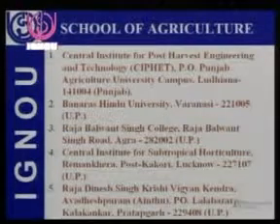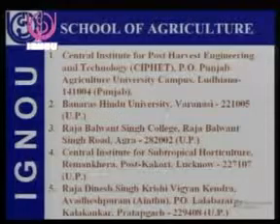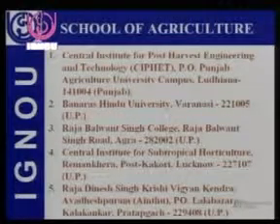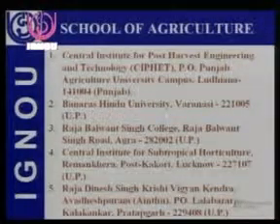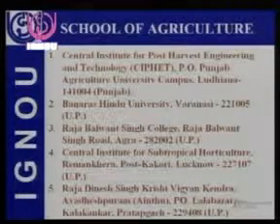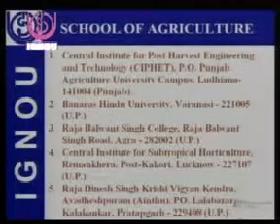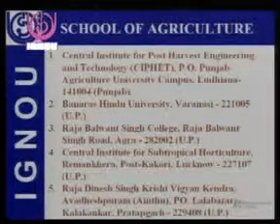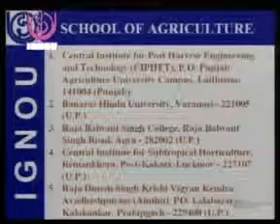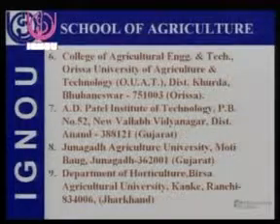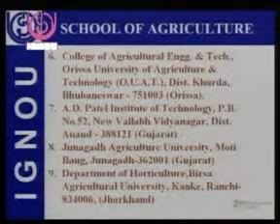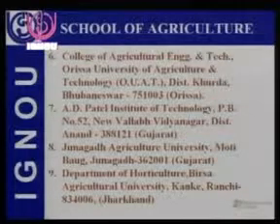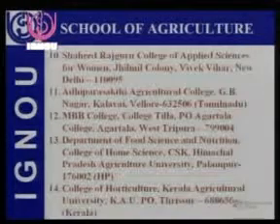I'll give you a list, for fruit and vegetable as an example. We have around 24 study centers, like Ludhiana, BHU, Agra. Similarly, Central Institute for Subtropical Horticulture. Then in Odisha, we have the College of Agriculture Engineering and Technology, A.D. Patel Institute of Technology, Department of Horticulture, Ranchi.